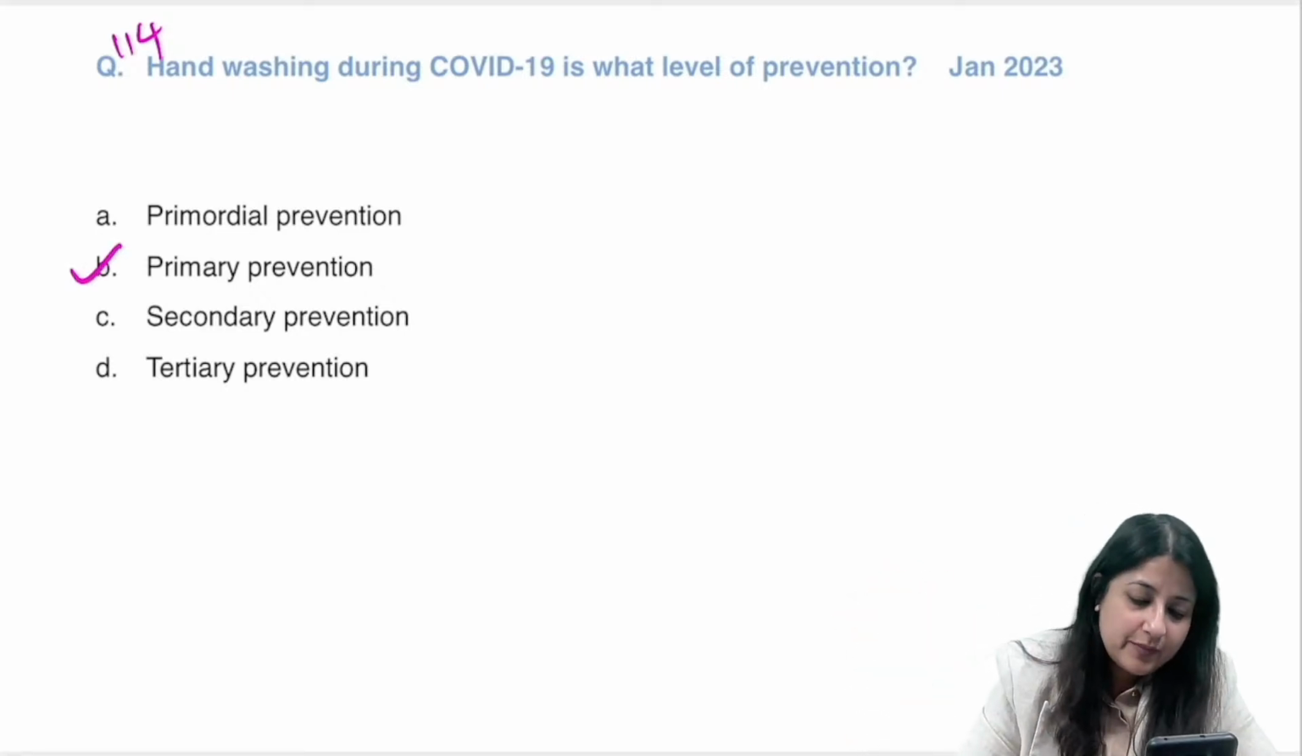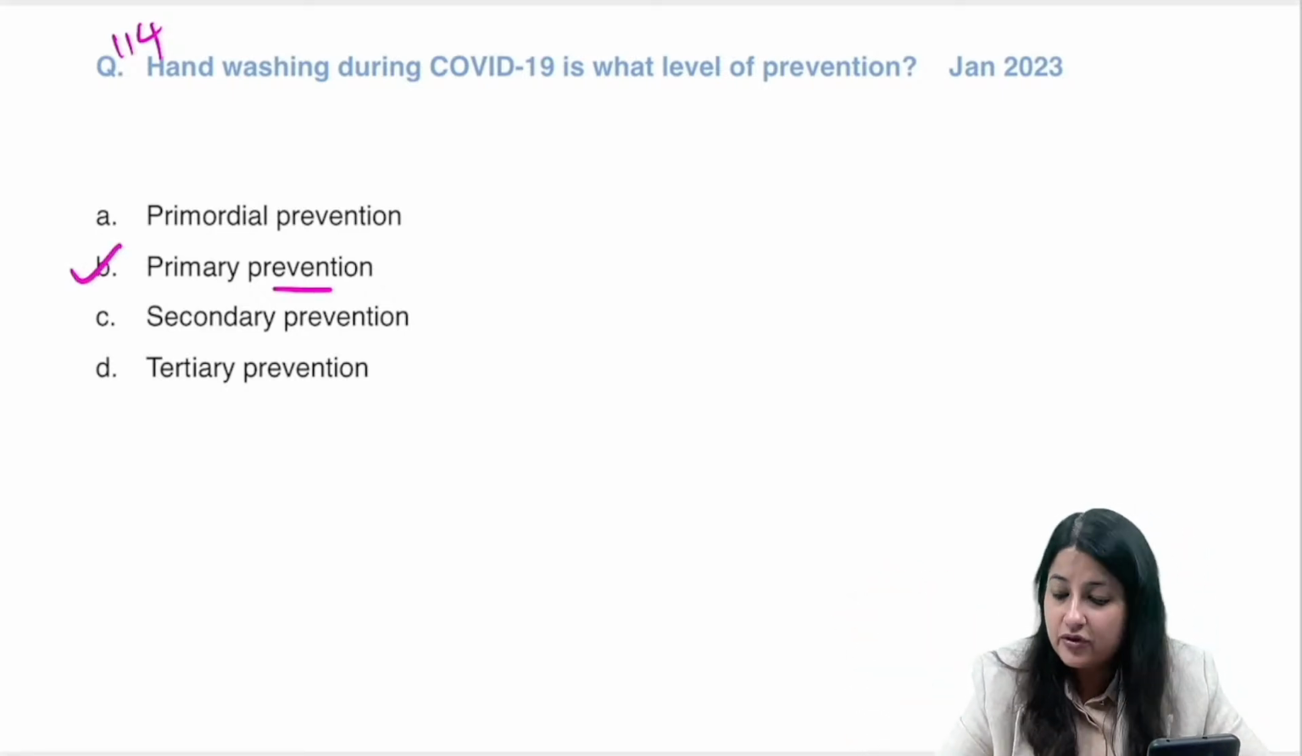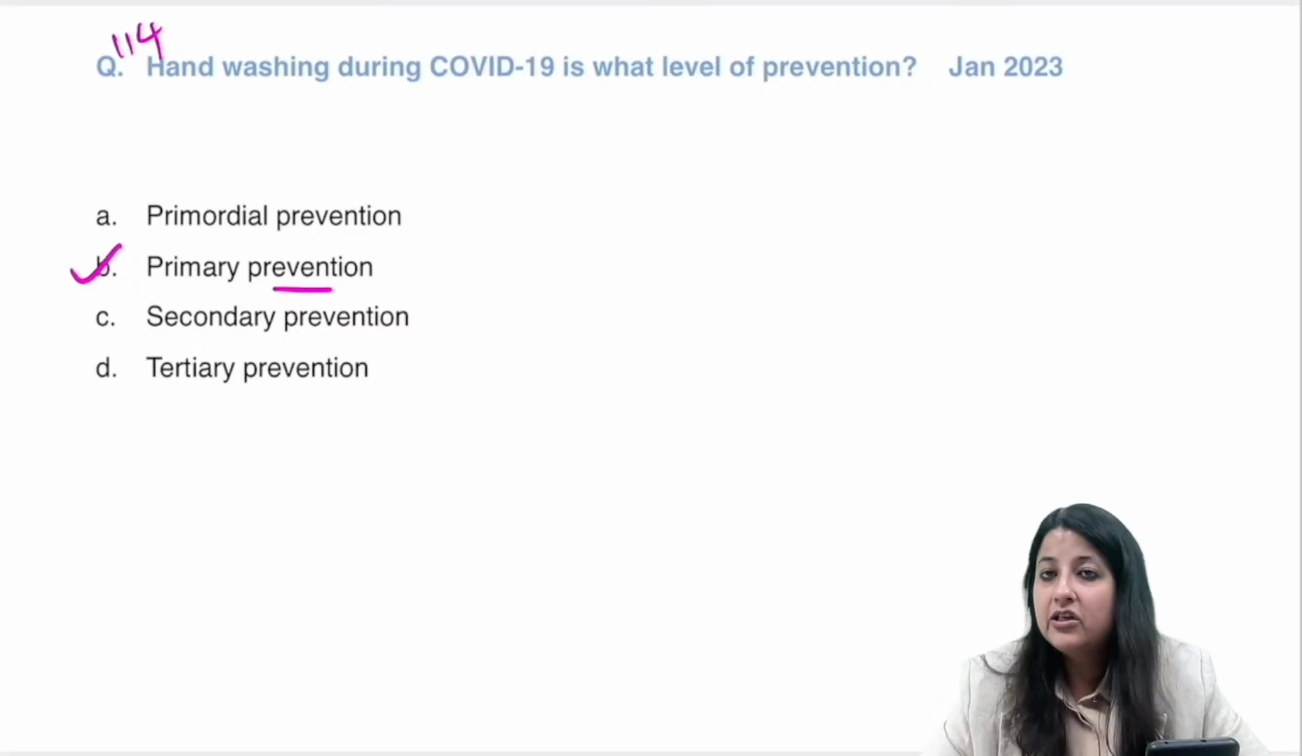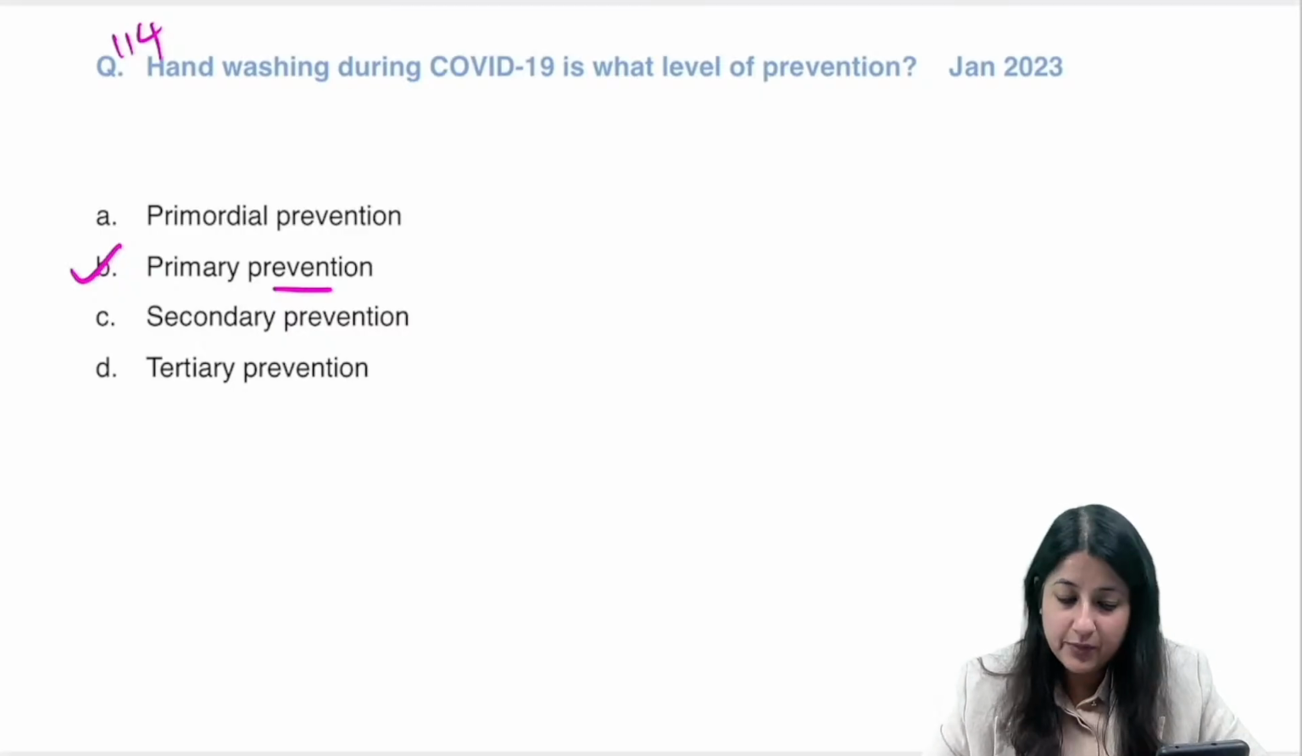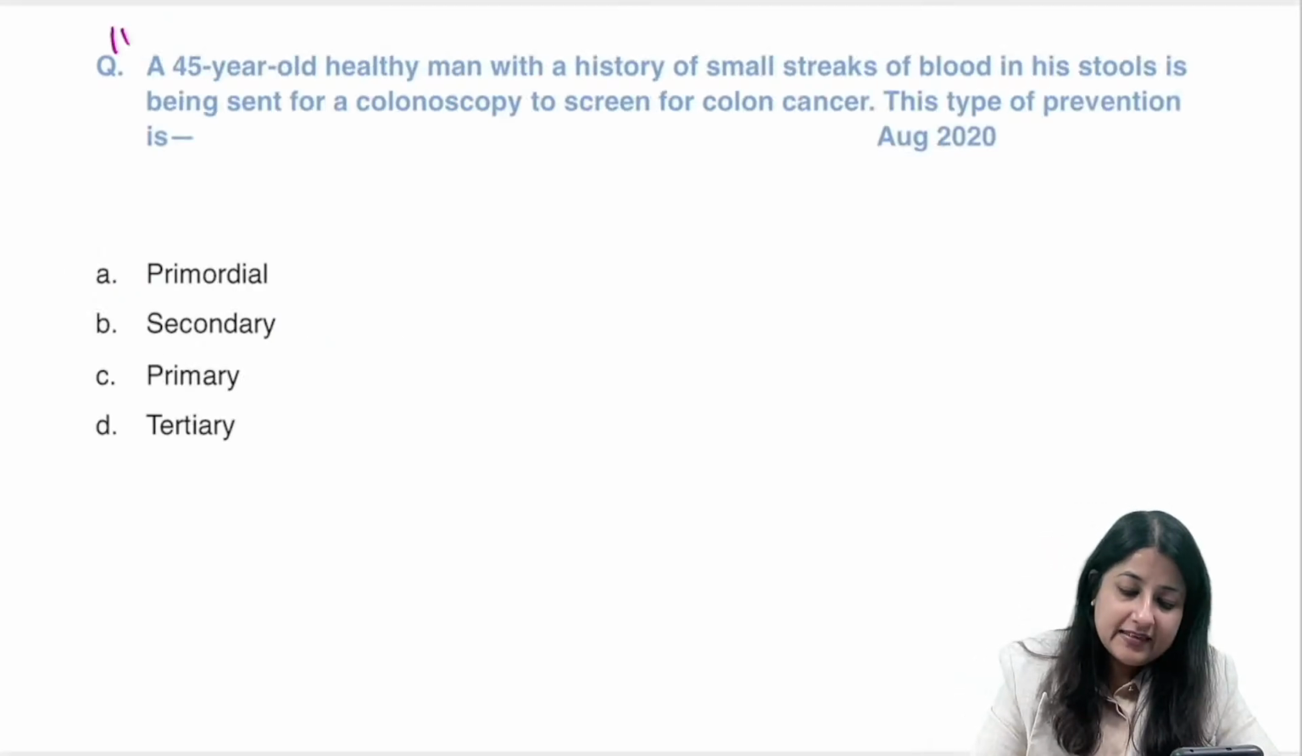So kaun sa level of prevention hai? Primary level of prevention. Okay, all right, now I particularly said COVID-19, so specific protection. Okay, let us see this one.